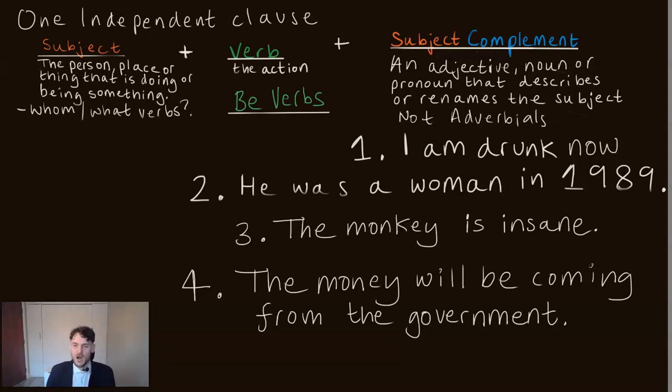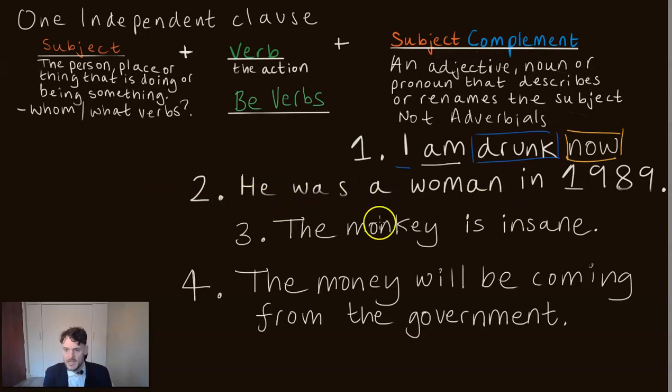Okay, let's go. I am drunk now. Well, where's the subject complement? Well, we have our be verb, am, and then drunk. Okay, it tells us about the subject. Okay, and now is an adverbial, yes, because it tells us when. So it's not the subject complement.